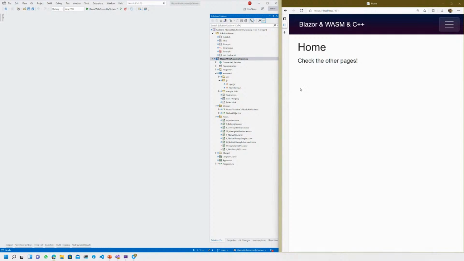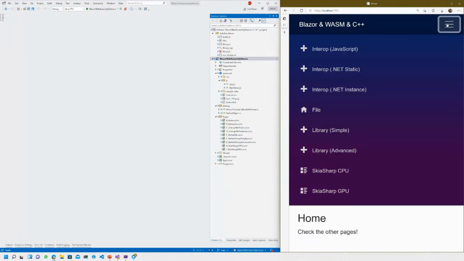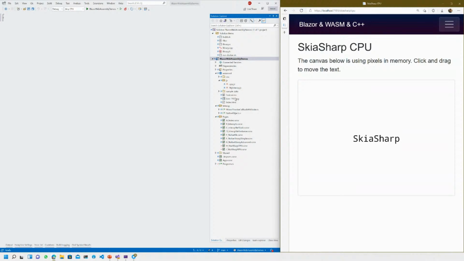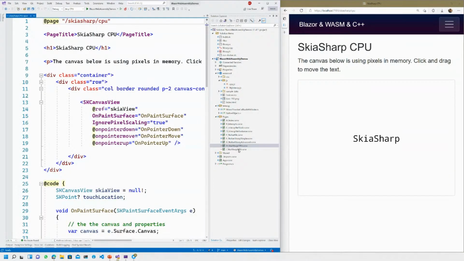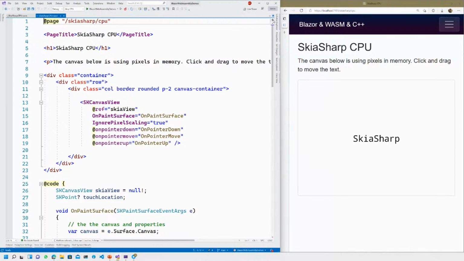Look at that. So I'm going to skip over the JavaScript demos, and let's head over to SkiaSharp. Let's open this one. All right. We can minimize that. So if you look on the right, we have a sort of a canvas here with some text on it. It doesn't do too much. But if I click and do some wiggly, look at that. It follows my cursor. I let go. It zaps to the beginning. All right. So how does that work? And this is where I'm going to show two different things about Blazor.